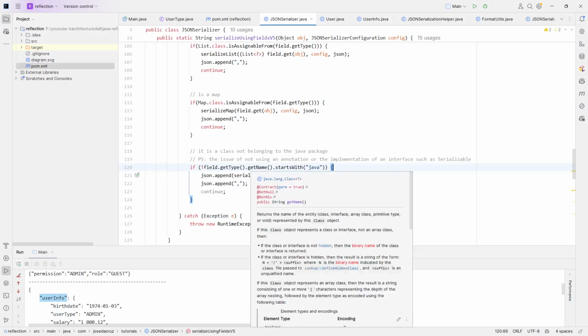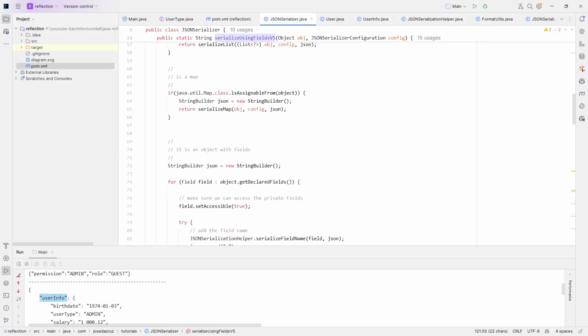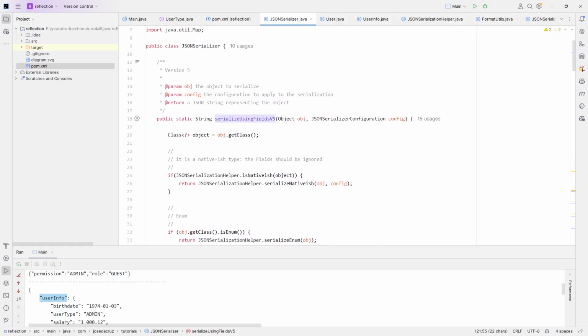I just check if the class belongs to that package, and if it belongs to that package, I'm interested in serializing it. But if it's one of these classes, I would just say, okay, serialize it again, and it's recursive now. Now the user info will be the parameter of this same method here.